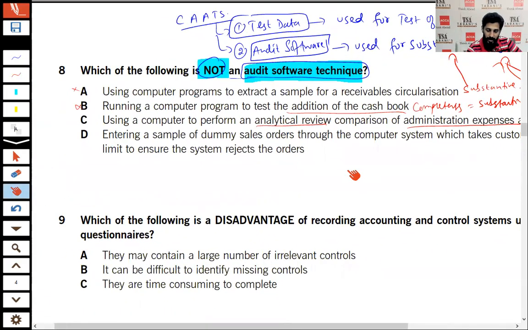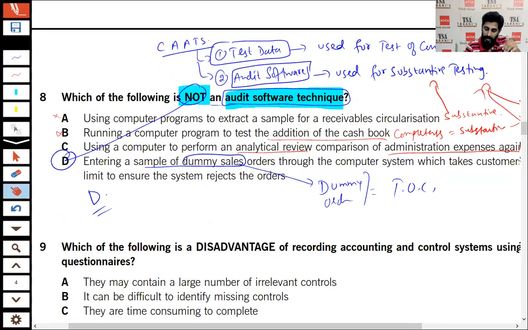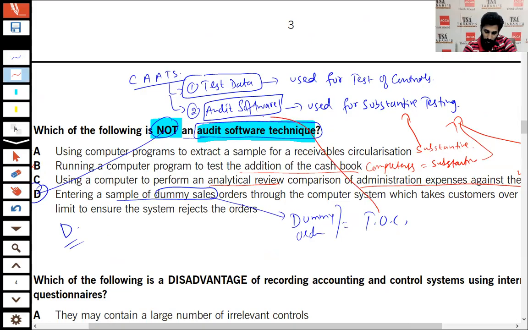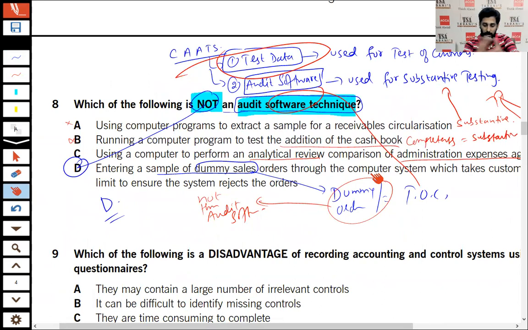Number four, which is our correct option, option D, entering a sample of dummy sale order. You know the dummy order is actually used for TOC, test of control. And test of control will not be performed through the audit software. It will be performed through test data. So this is the test of control and it is not performed through audit software. It will be performed through the test data technique. So our option is option D. This is a very good MCQ according to me.